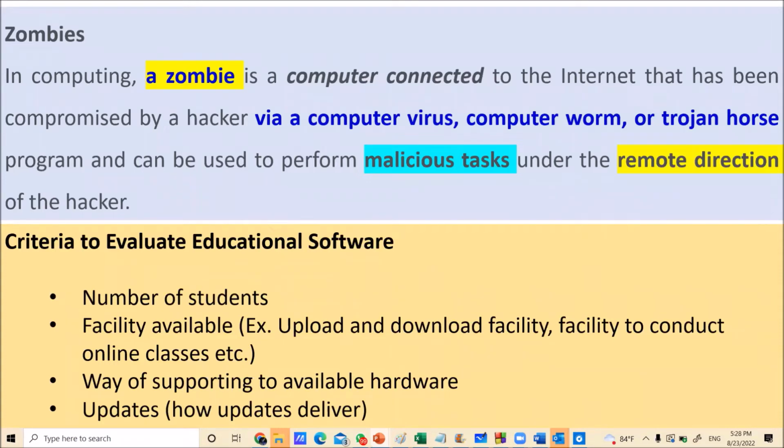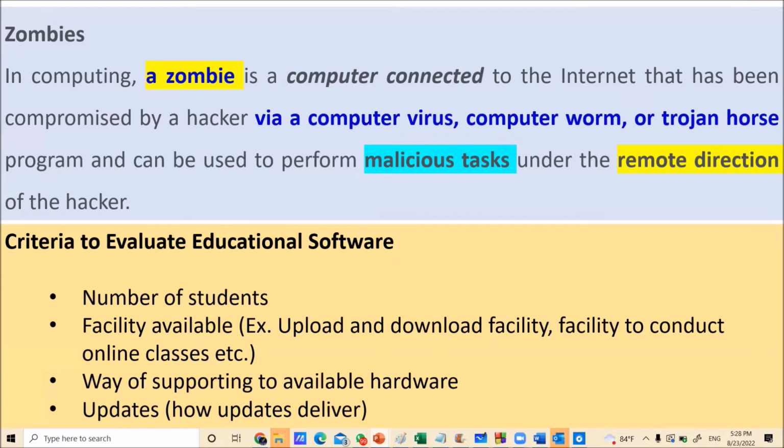Number of students is one of the big factors. How many students can access your educational software at once? If it is high, that's a good software. If it is low, it's not a good software.